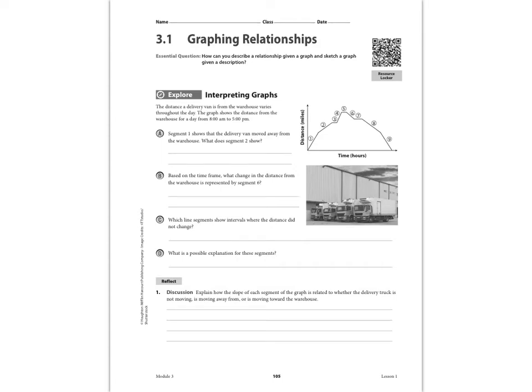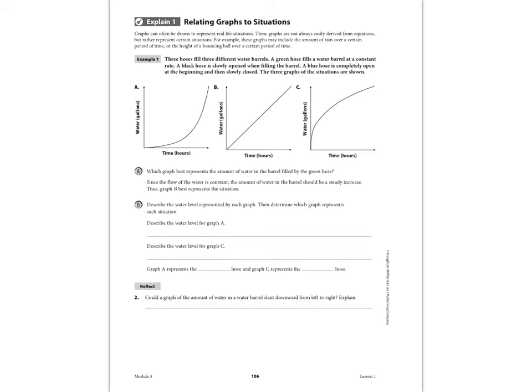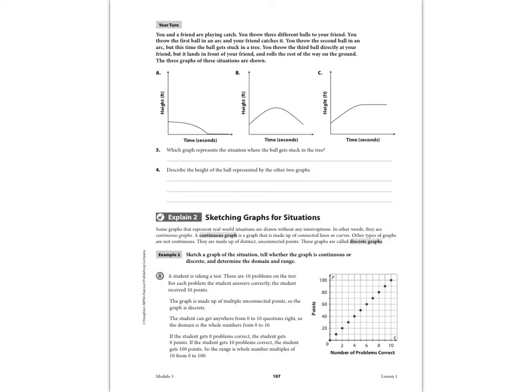3.1, graphing relationships. So we're going to look at graphs. Specifically in this lesson, we're going to look at a couple of different types of graphs. So again, what I'm going to do is go to the homework section and do some of these. But before I do that, I'm going to go through here and just point out a couple of things within the lesson itself for you to be aware of.